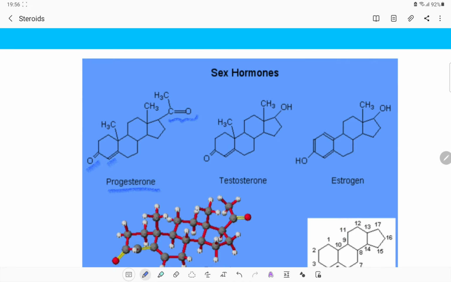When I compare testosterone and progesterone, I can observe that progesterone has got a carbonyl carbon and there is an OH group in testosterone. We can see that one methyl group is less in testosterone, and in the long chain system, we can observe instead of a carbonyl carbon, there is a presence of an OH system. The rest of the structure is the same. So, testosterone and progesterone are similar. One contains an OH group, the other contains a carbonyl carbon.